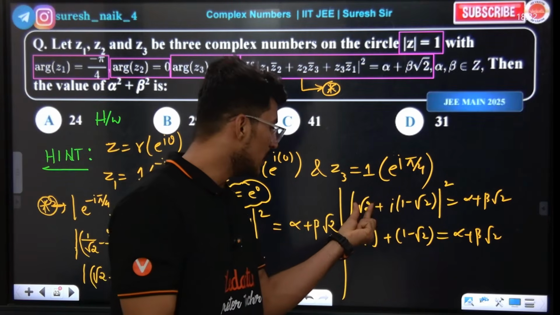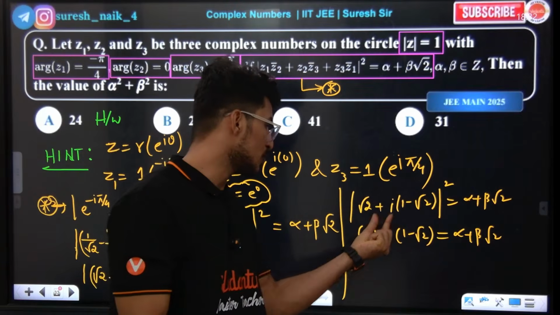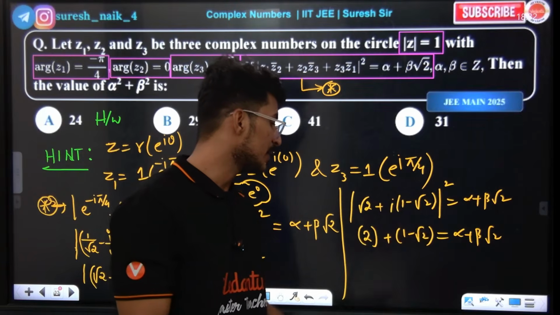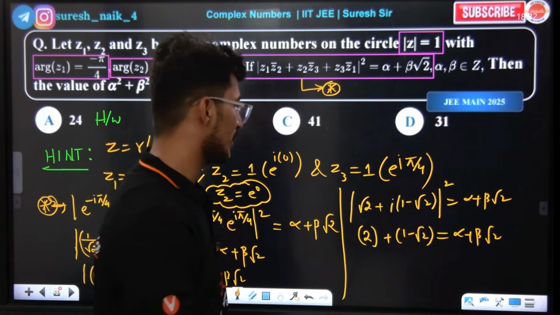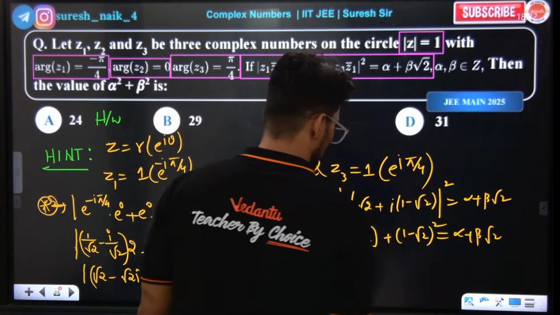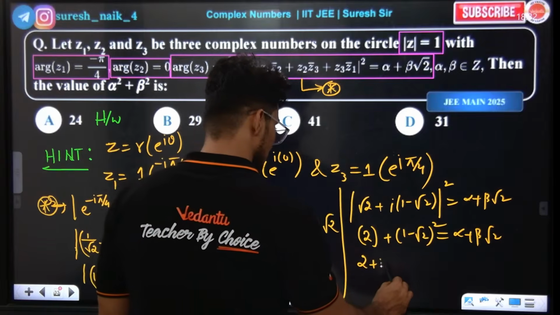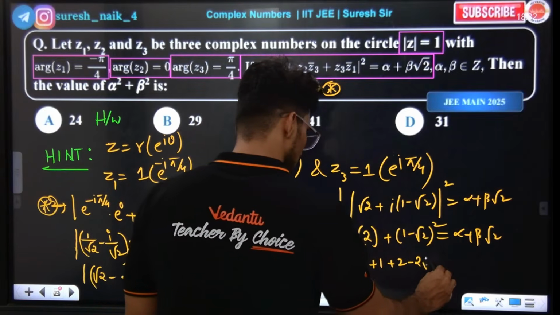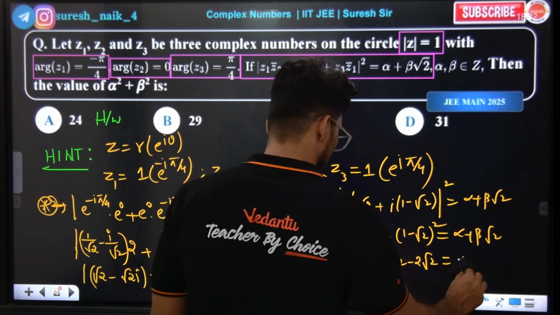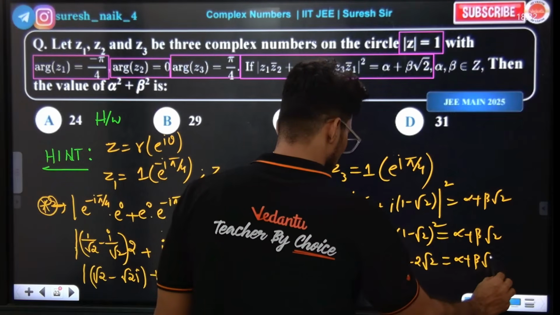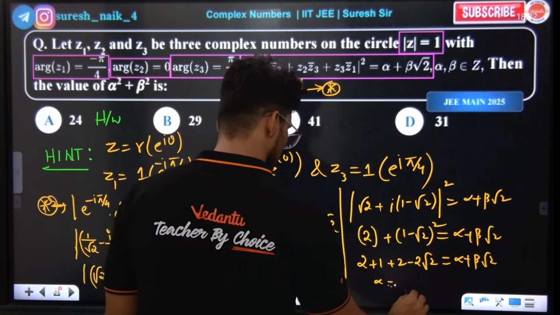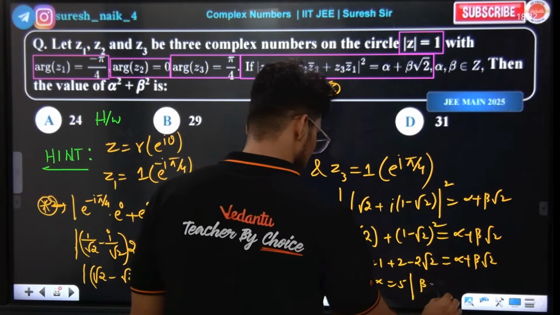Inside, root 2 whole square which is 2. Now square this, okay? If you square it, what comes? 2 as it is, a square plus b square minus 2 root 2 is equal to alpha plus beta root 2, okay? So alpha is equal to 5, look carefully, beta is equal to minus 2.